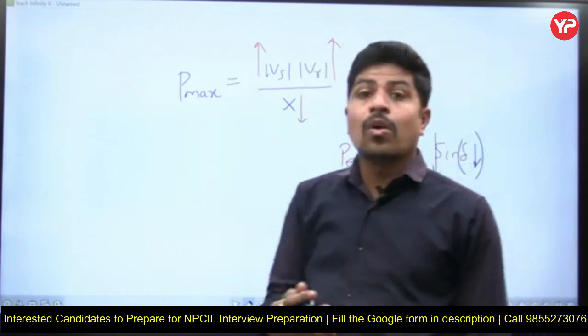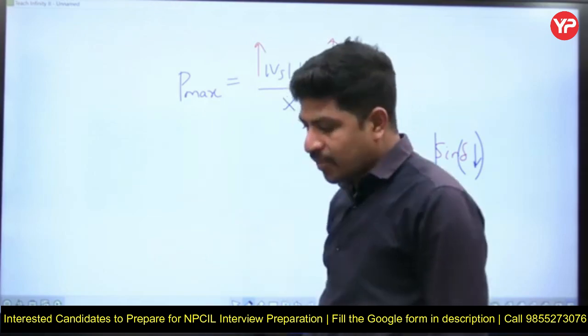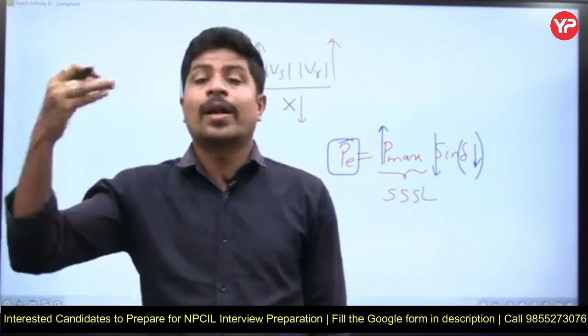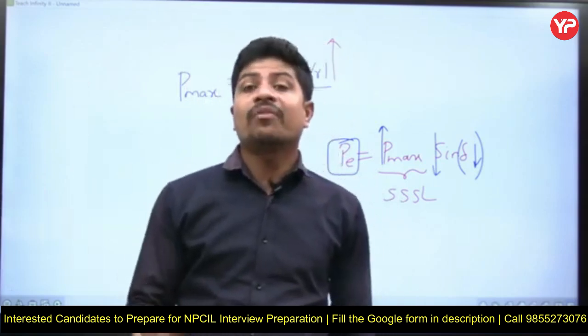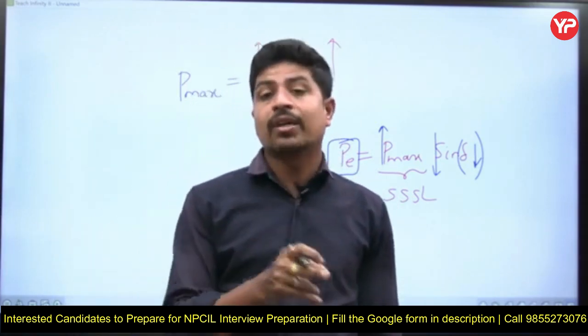The less the load angle, the more stable my system is, with the same power being delivered. See, if you are operating at 85 degrees, you are sending 500 megawatt. But if you are operating at 15 degrees and still able to send 500 megawatt, which case is advantageous? 15 degrees, 500 megawatt.